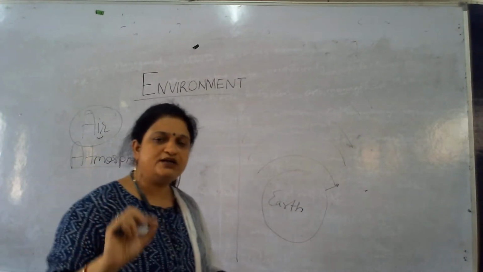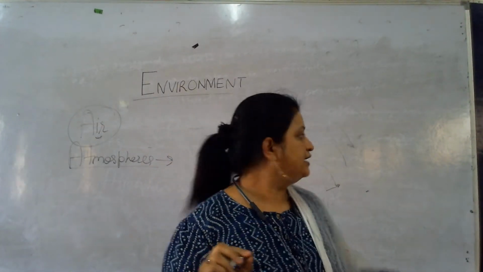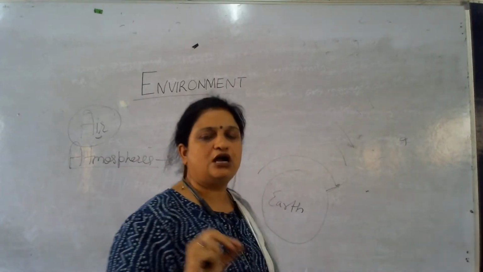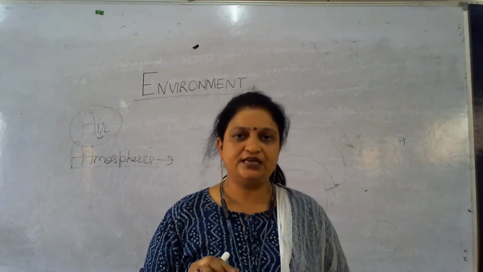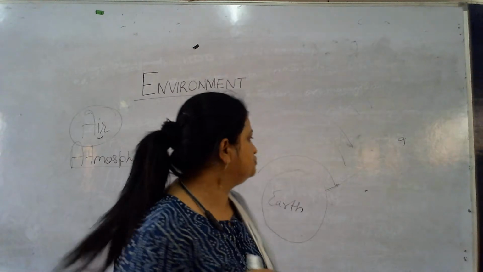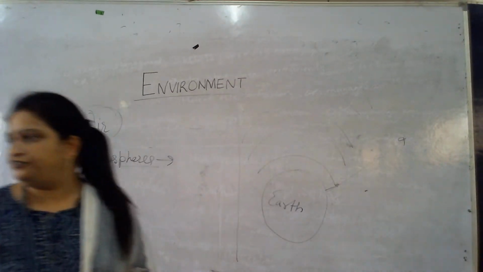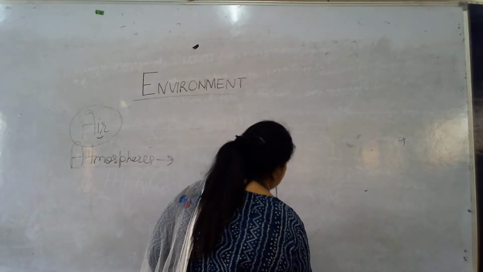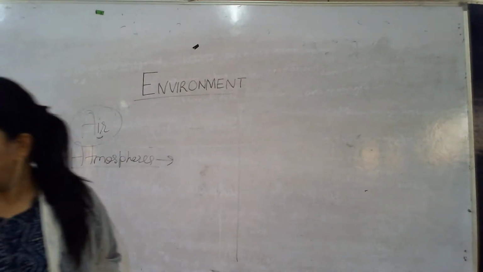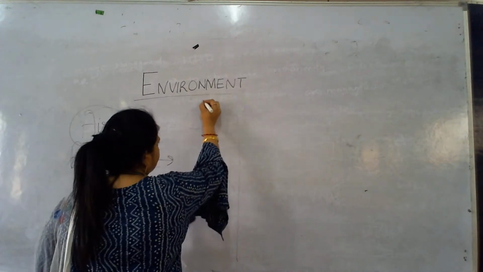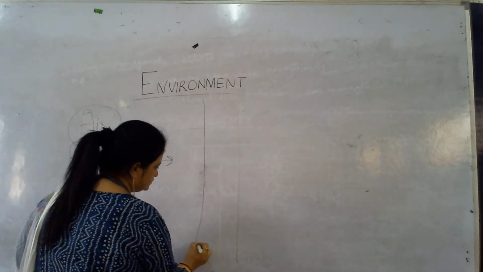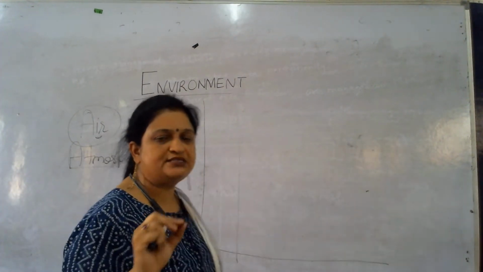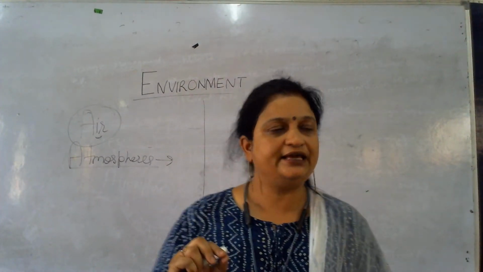This is the common structure of our Earth and the atmospheric layers. These are distributed according to their temperature variation and their altitude. This is a graphical representation of the atmospheric layers.